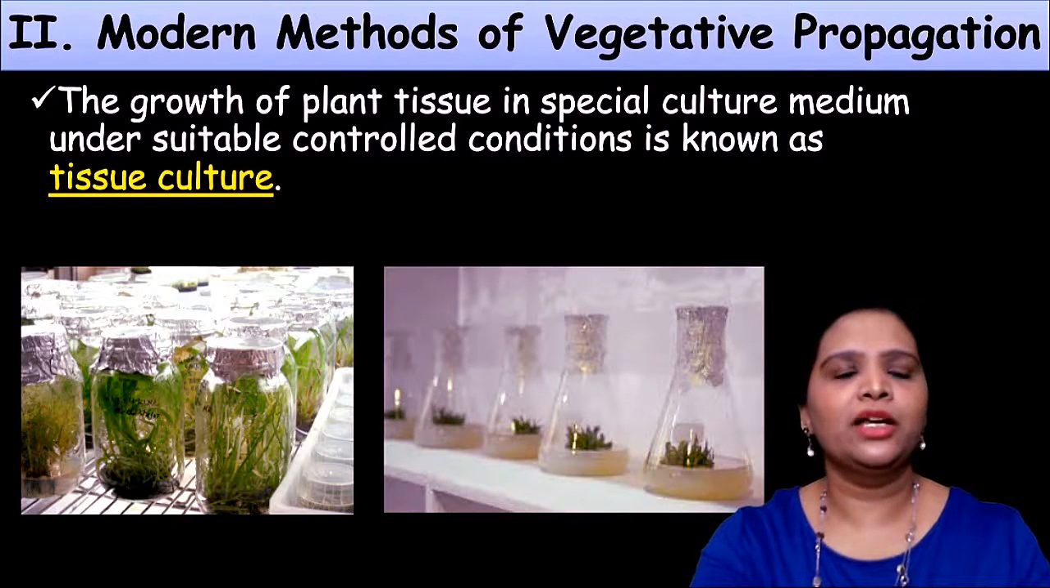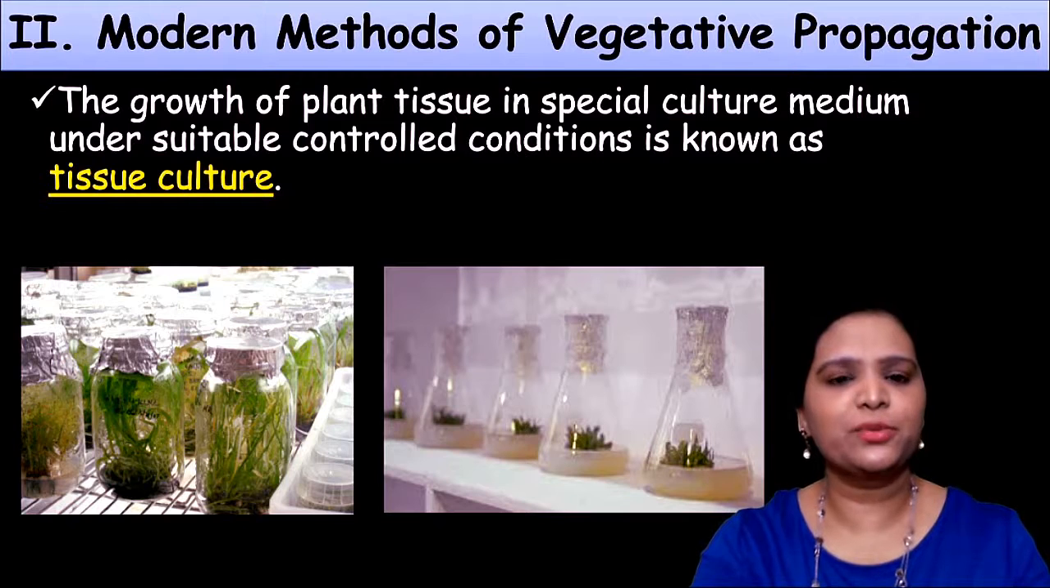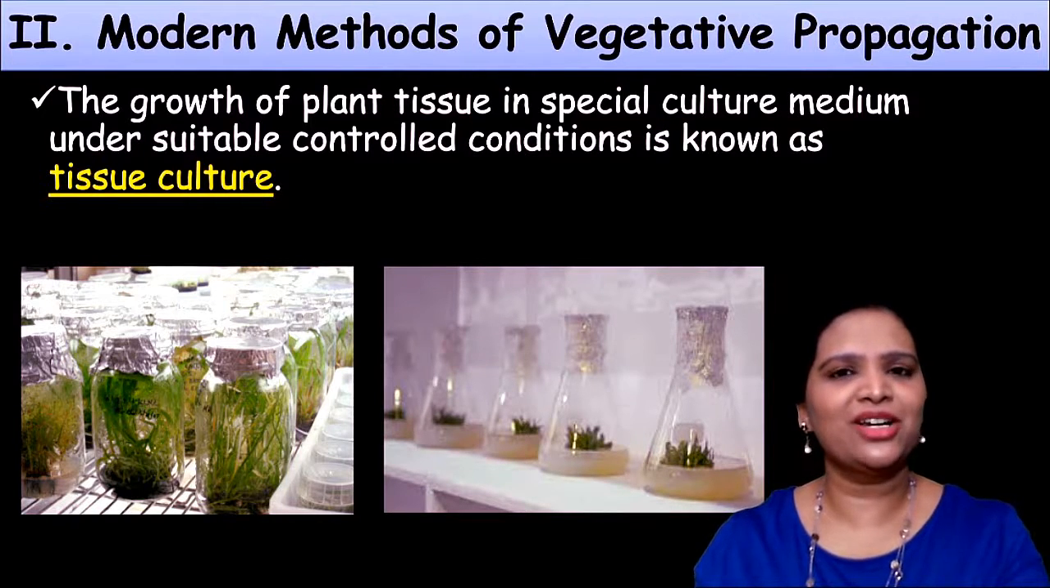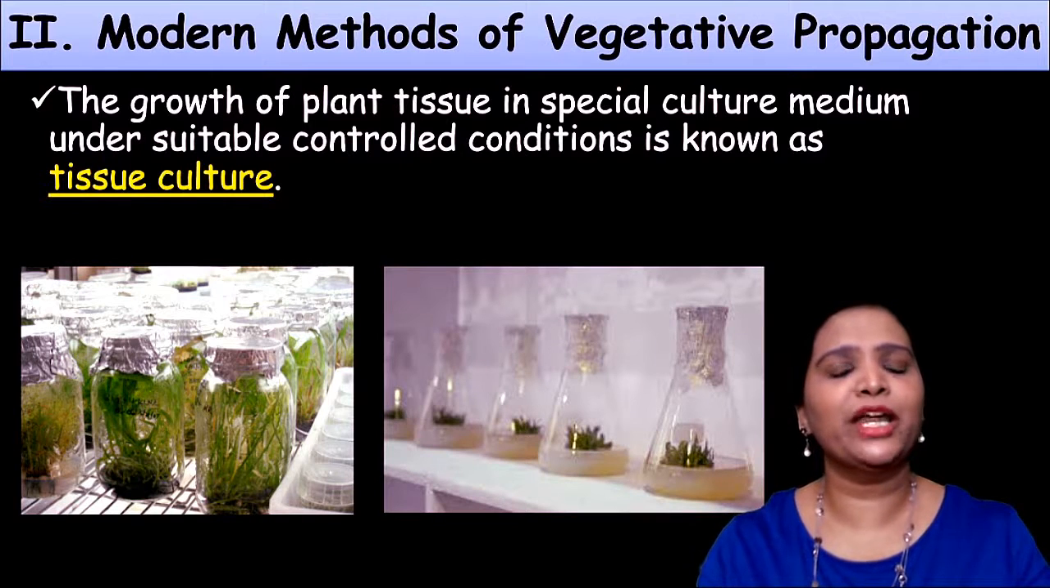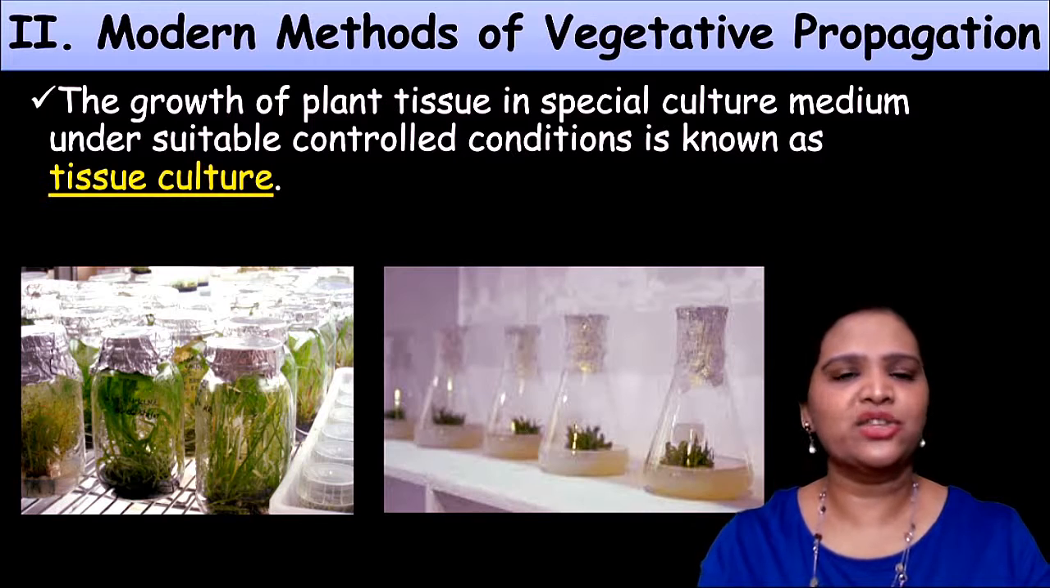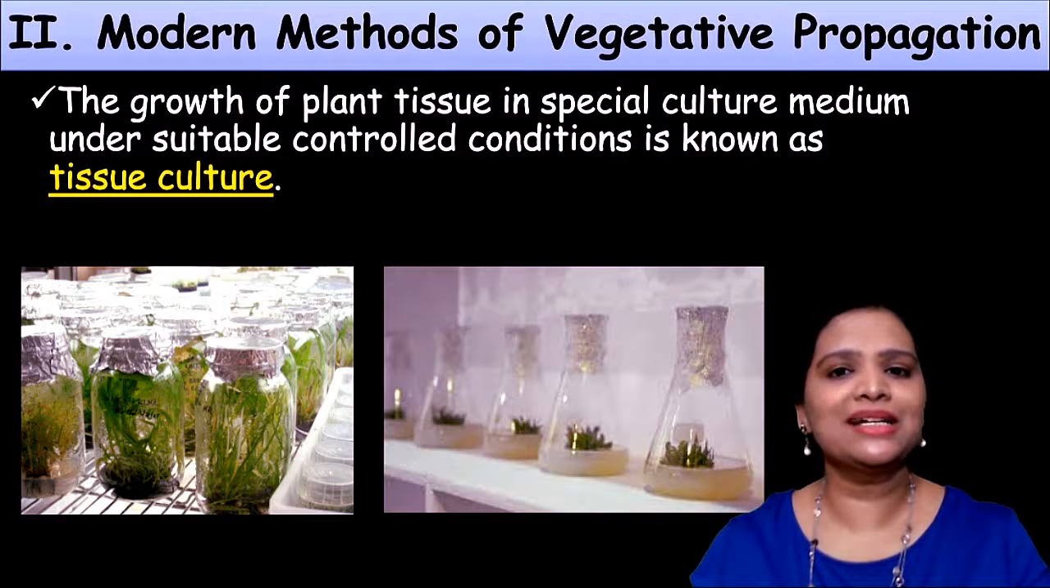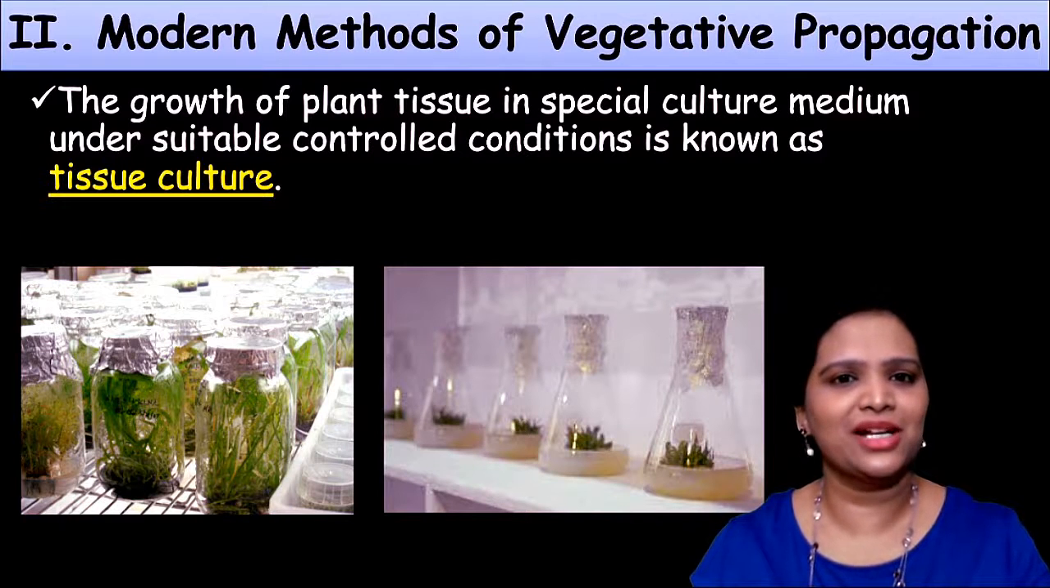Okay. Now let us go to the second one, the modern method of vegetative propagation. So what is the modern method? After the biotechnology field developed, it has made an enormous contribution to the agricultural industry. One of these is the tissue culture method. So what is tissue culture? The growth of plant tissue in a specialized culture medium under suitable controlled conditions is called tissue culture.